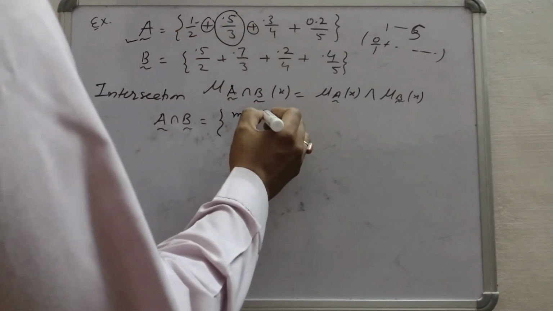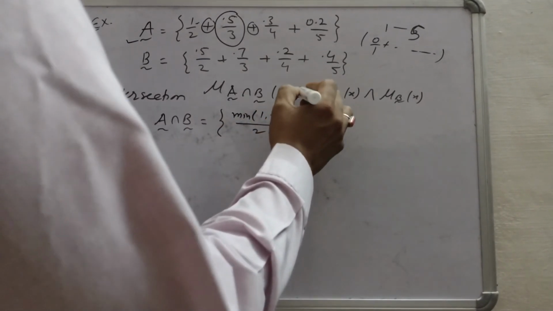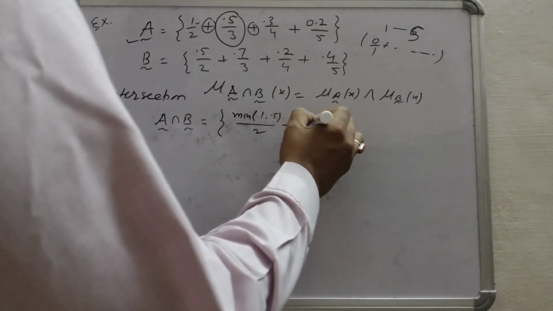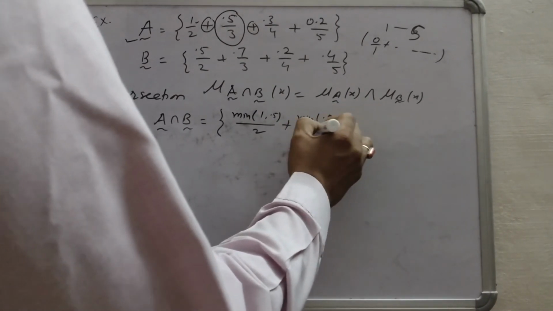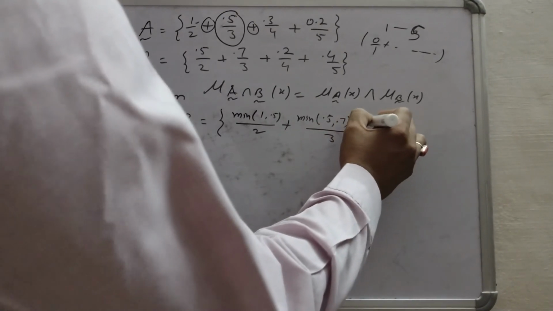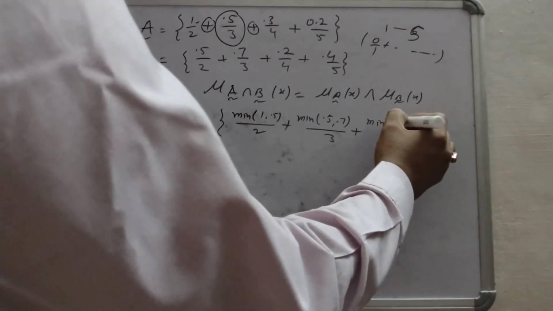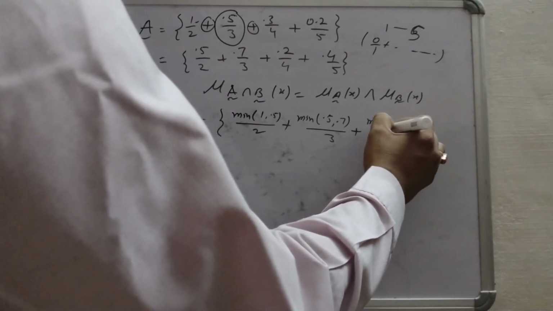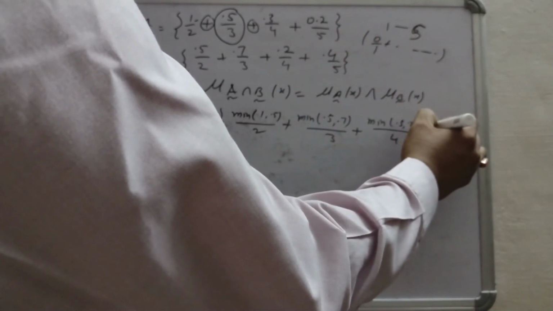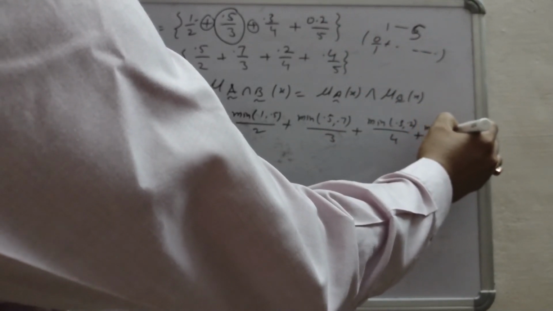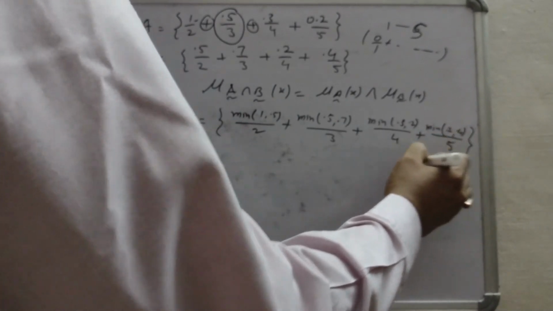So minimum of 1 and 0.5, that is 0.5 upon 2, plus minimum of 0.5 and 0.7 upon 3, plus minimum of 0.3 and 0.2 upon 4, plus minimum of 0.2 and 0.4 upon 5.